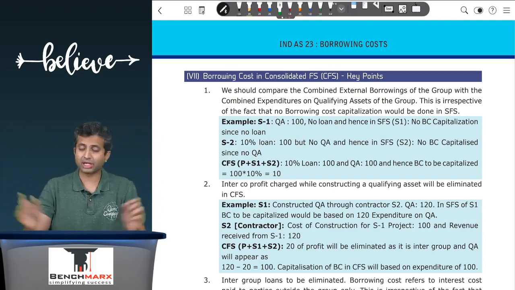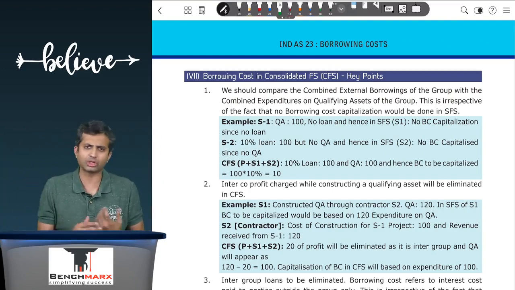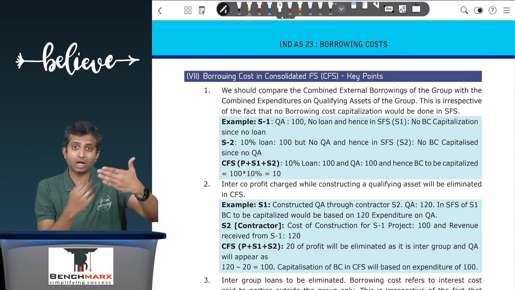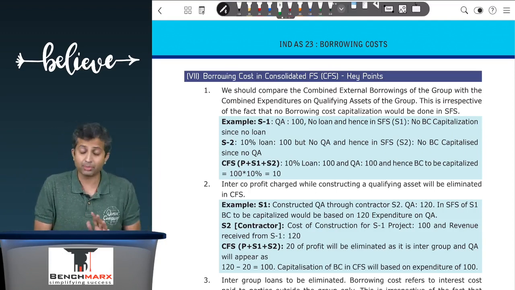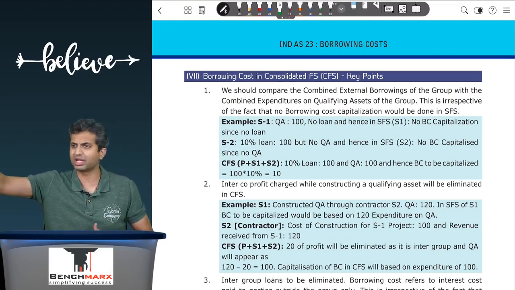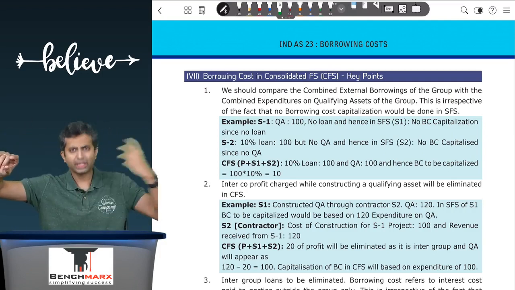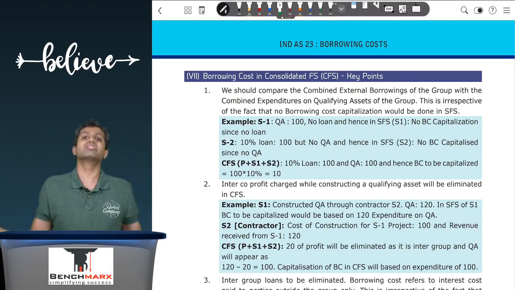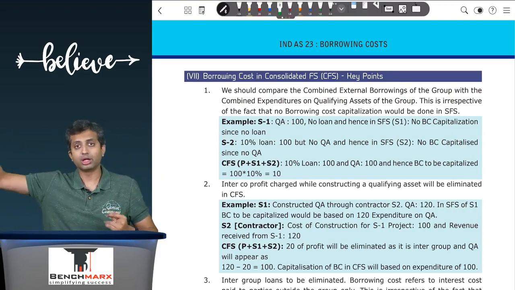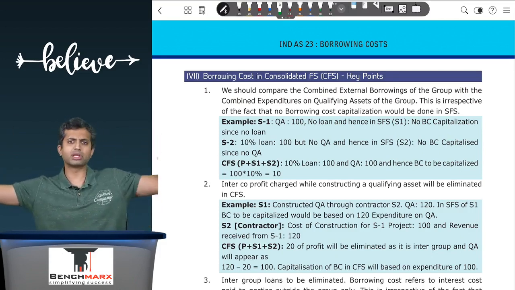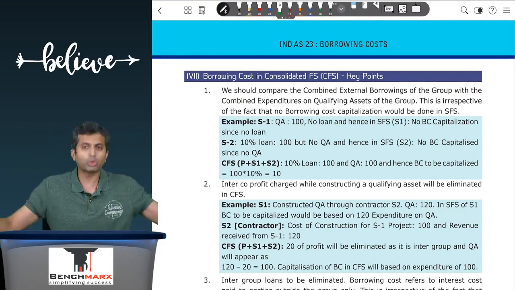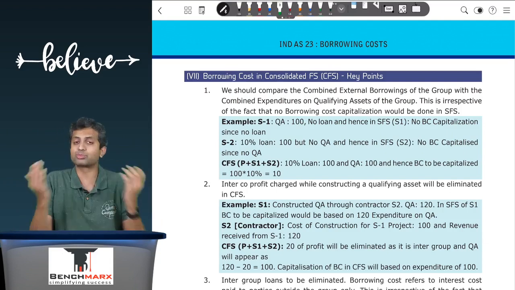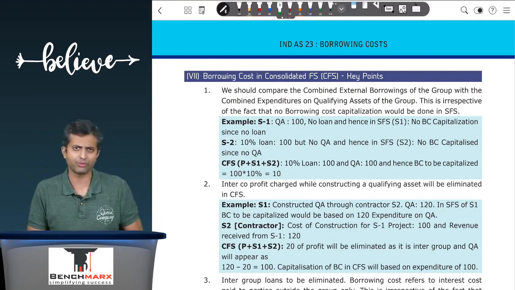Now throughout the standard you don't have to do one-to-one correlation ever in case of general borrowings, and hence in such a case when you prepare CFS you will see that there is a borrowing, so there will be a weighted average borrowing rate, let us say 10%, and there is some expenditure incurred behind the qualifying asset, that is 100 rupees, in which case 100 rupees into 10% can be capitalized, or actual borrowing cost, whichever is lower, can be capitalized. We will not say that actually subsidiary 2 has spent money out of his own fund, subsidiary 1 does not have a qualifying asset. One-to-one correlation is not required. So when you prepare CFS, if there's a borrowing, if there's a qualifying asset, then capitalization will happen irrespective of how accounting was done in SFS. That is the first crucial point.